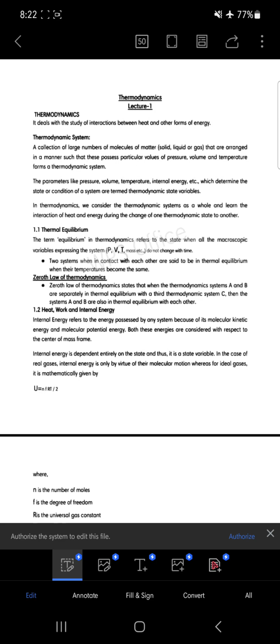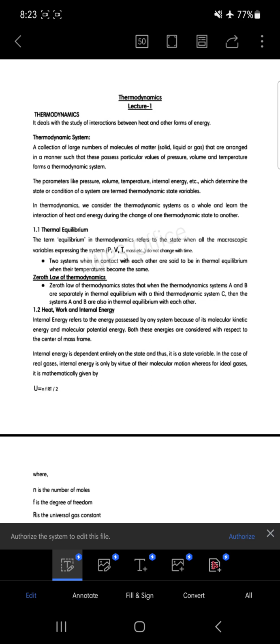When can we say that our system is in thermal equilibrium? In the case of thermal equilibrium we talk about at least two systems. They may be in thermal contact, or touching each other. Obviously in nature it is not necessary that initially the temperature of both bodies, or systems, is the same.